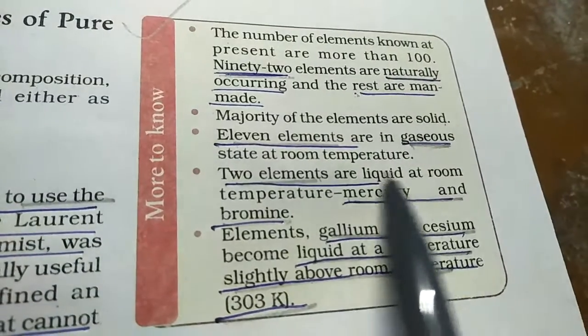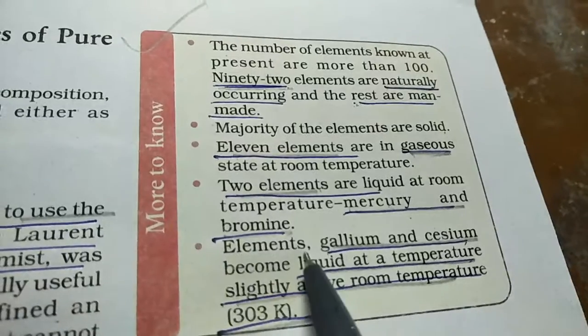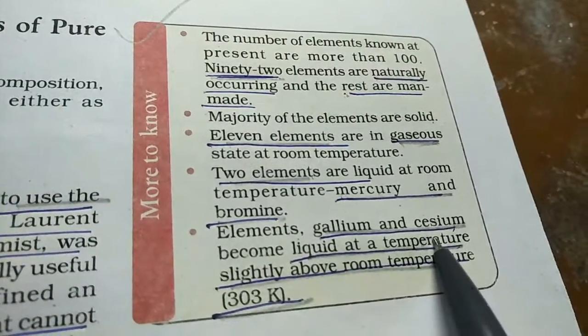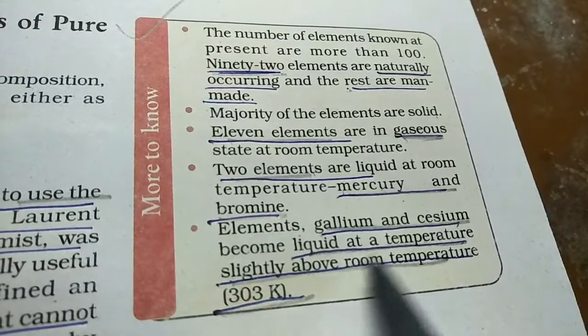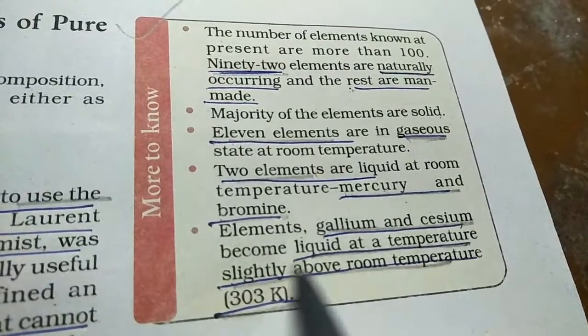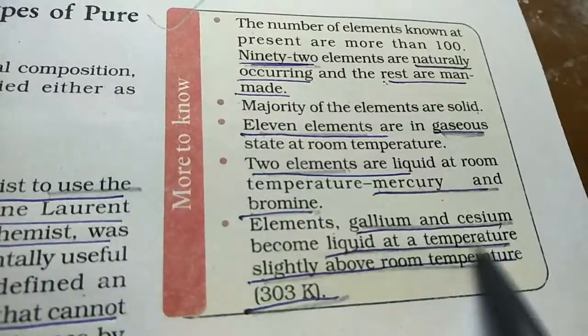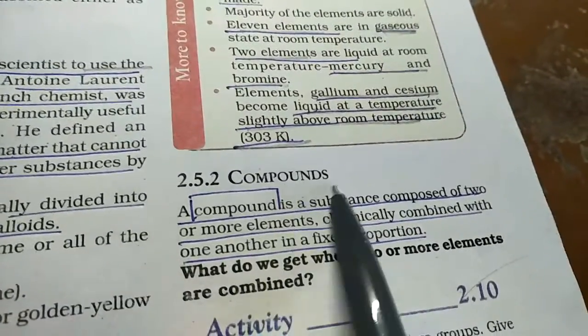Mercury is a metal, bromine is a non-metal. Elements like gallium and cesium are solid slightly above room temperature, but they turn into liquid if the temperature rises above room temperature. Now we go to the next one, that is compound.